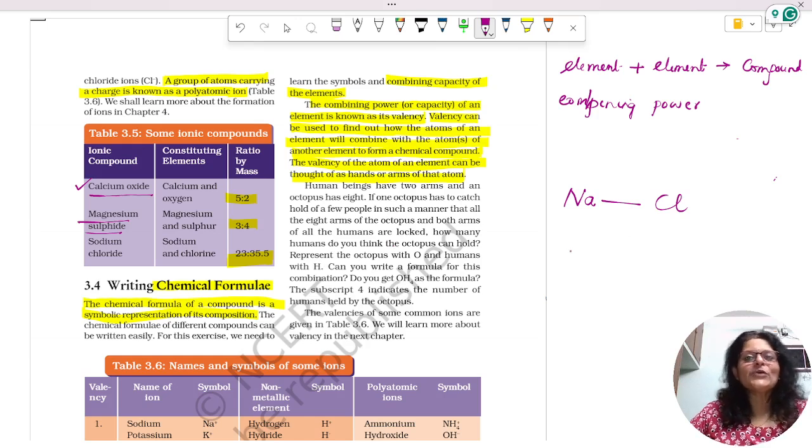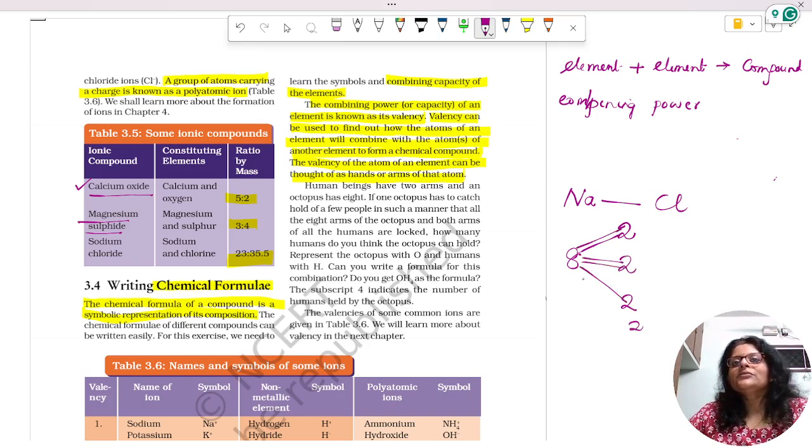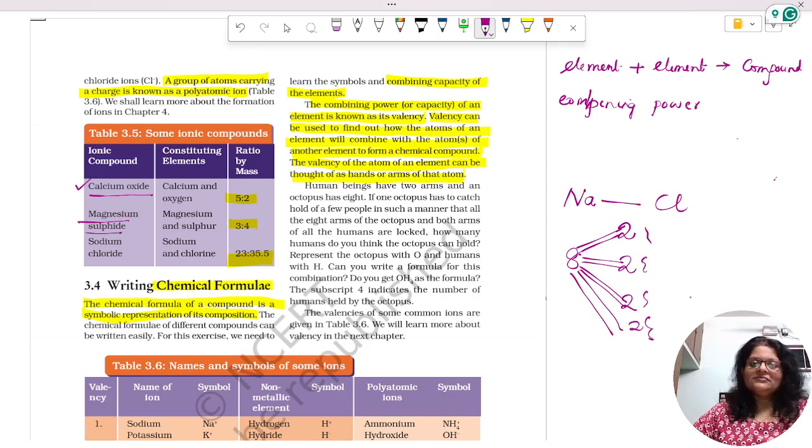For example, an octopus has 8 hands, so how many hands do human beings have? Two. So 1, 2, 3, 4. It will be giving its hands to how many? 4 people altogether. And this is called the combining. You can say that the combining capacity of octopus is 8 and combining capacity of the human beings is 2.